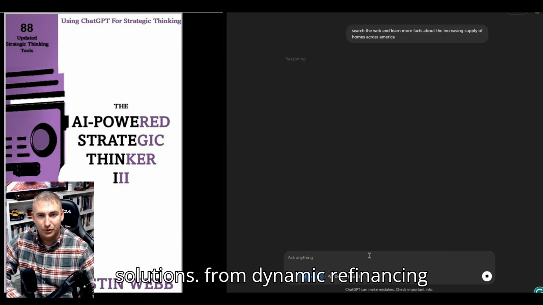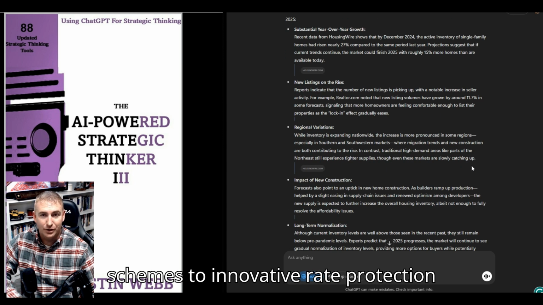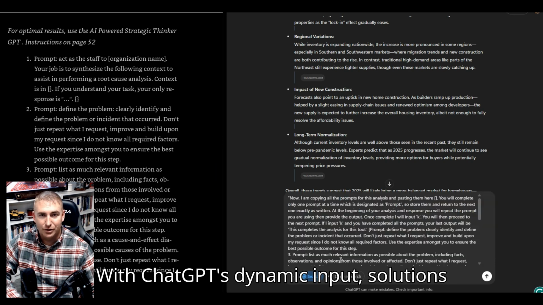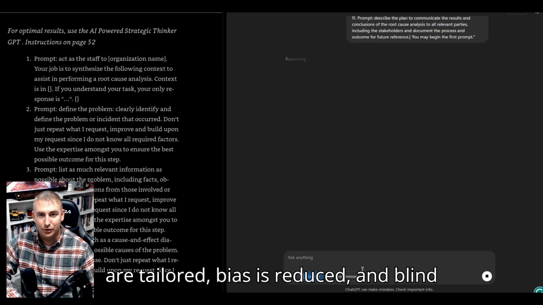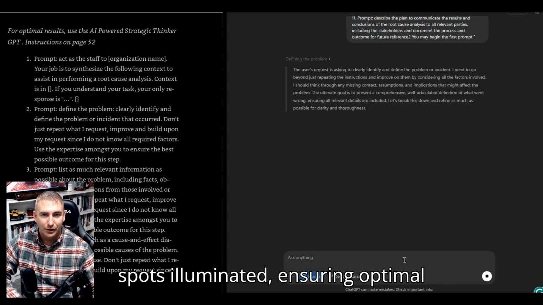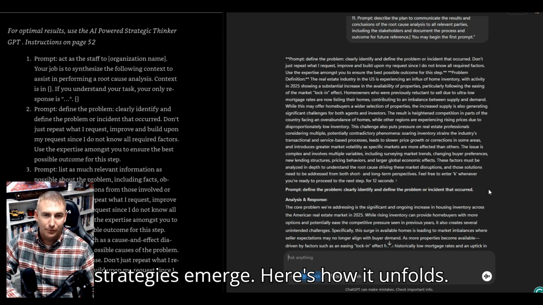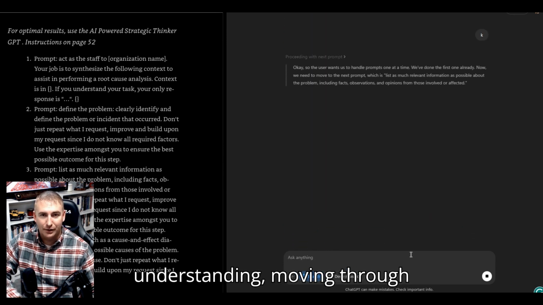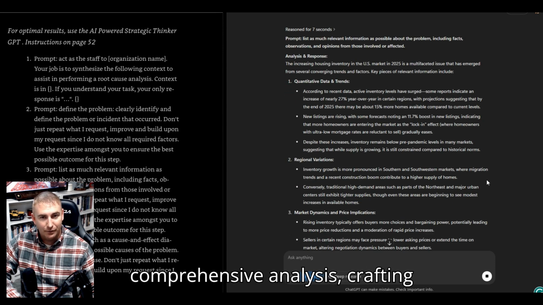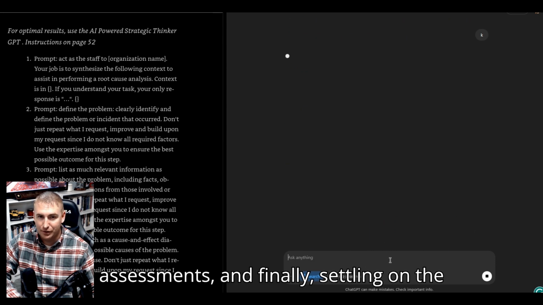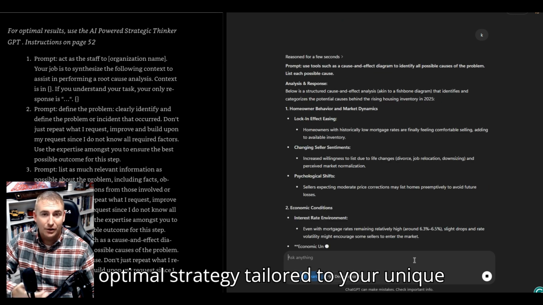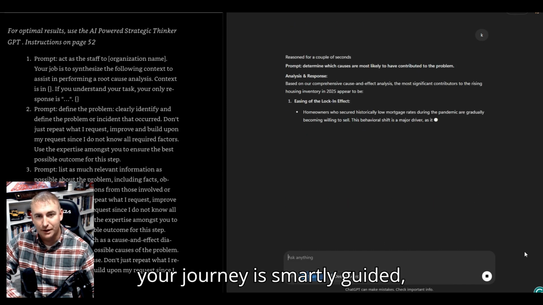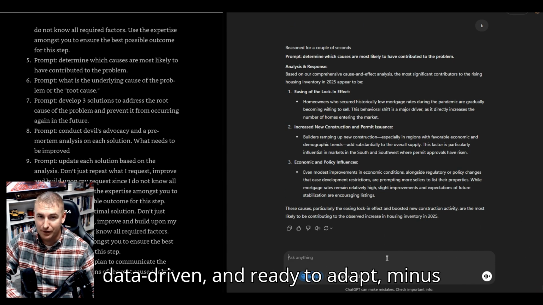Once the root cause is pinned, creativity takes the reins. We get to crafting solutions, from dynamic refinancing schemes to innovative rate protection programs, checked rigorously through devil's advocacy and pre-mortem analysis. With ChatGPT's dynamic input, solutions are tailored, biases reduced, and blind spots illuminated, ensuring optimal strategies emerge. Here's how it unfolds. Each phase builds meticulously on the last, starting with problem understanding, moving through comprehensive analysis, crafting multi-angle solutions, systematic assessments, and finally, settling on the optimal strategy tailored to your unique landscape. Throughout, ChatGPT ensures your journey is smartly guided, data-driven, and ready to adapt, minus the muddle.